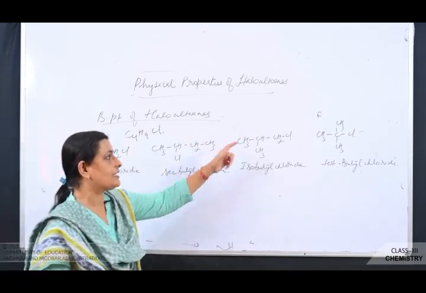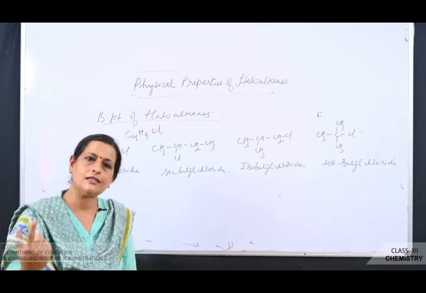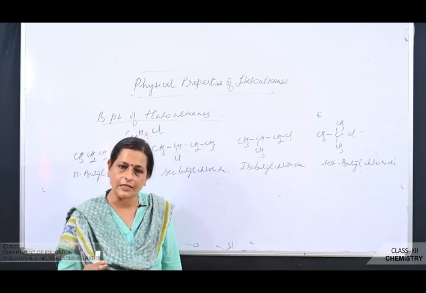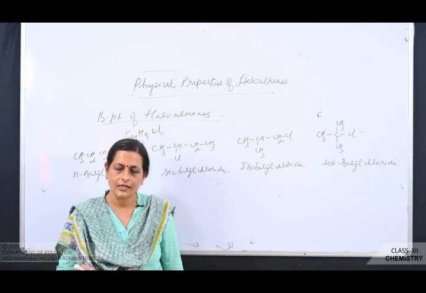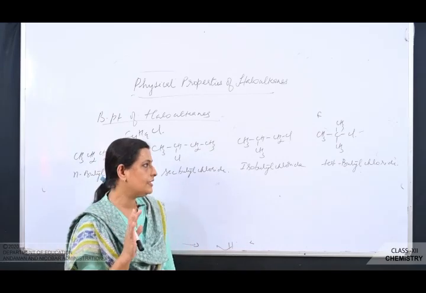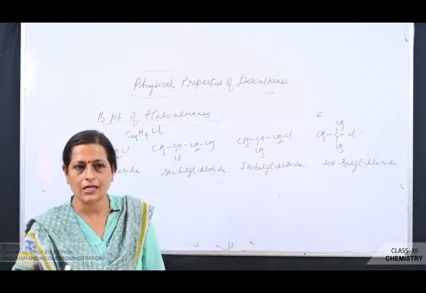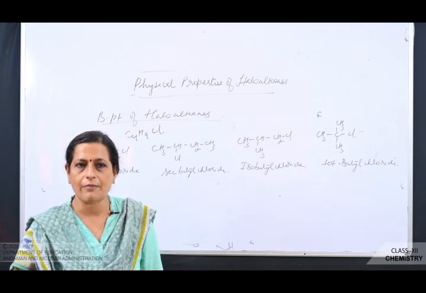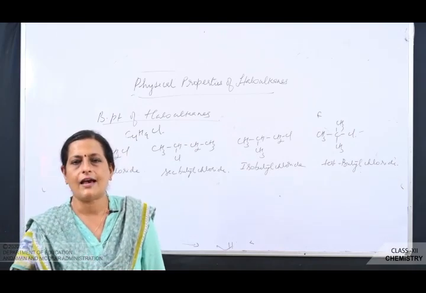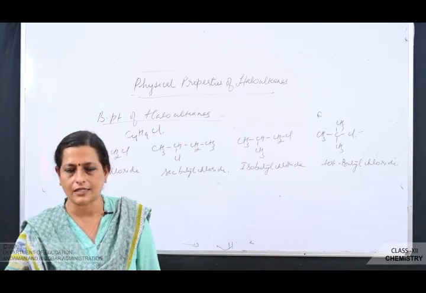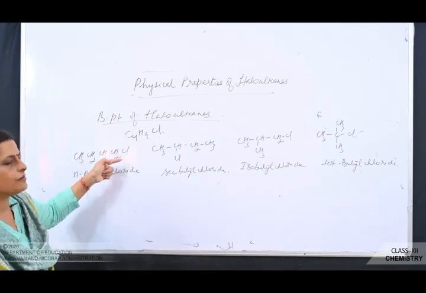As branching increases, the molecules will assume spherical shape, and when they assume spherical shape, the surface area will decrease, and when surface area decreases, van der Waals force of attraction will decrease. So this is all general: when branching is increasing, the molecules will assume spherical shape, the surface area will decrease, and the van der Waals force of attraction also will decrease. Now see here, in case of n-butyl chloride, all the carbon atoms are in what?